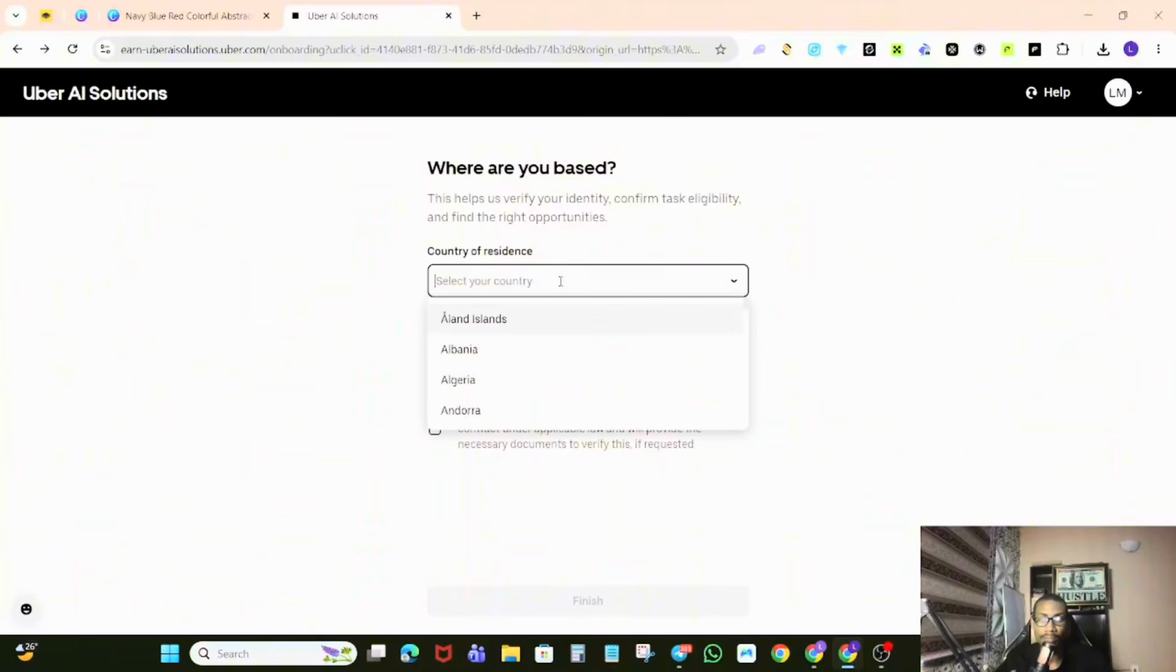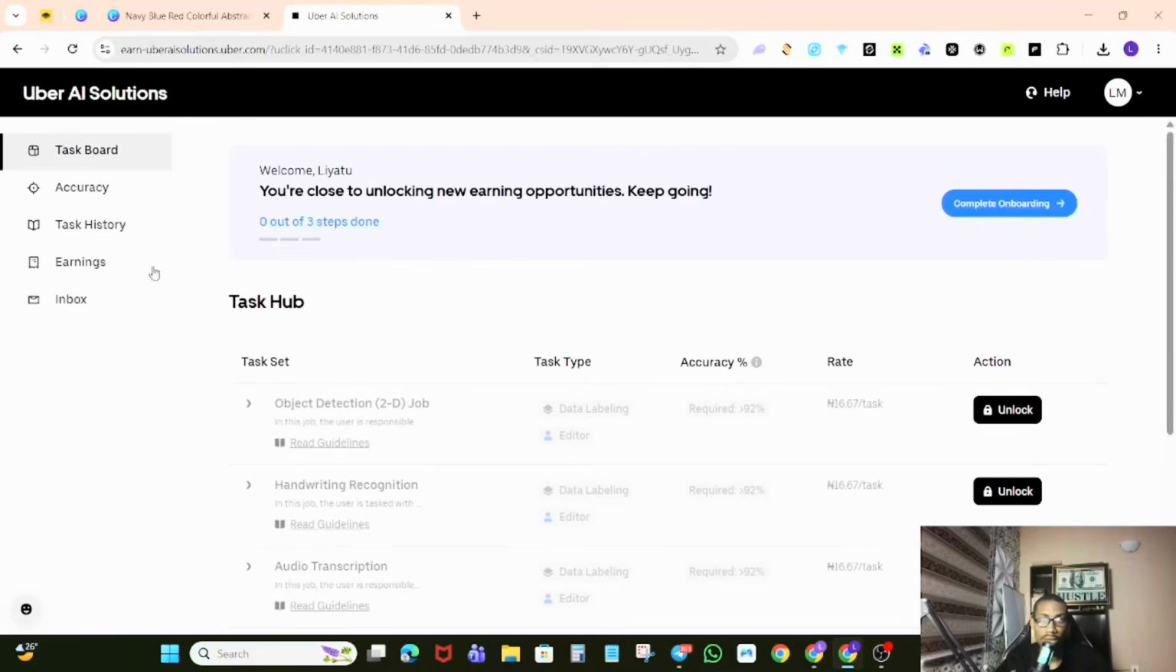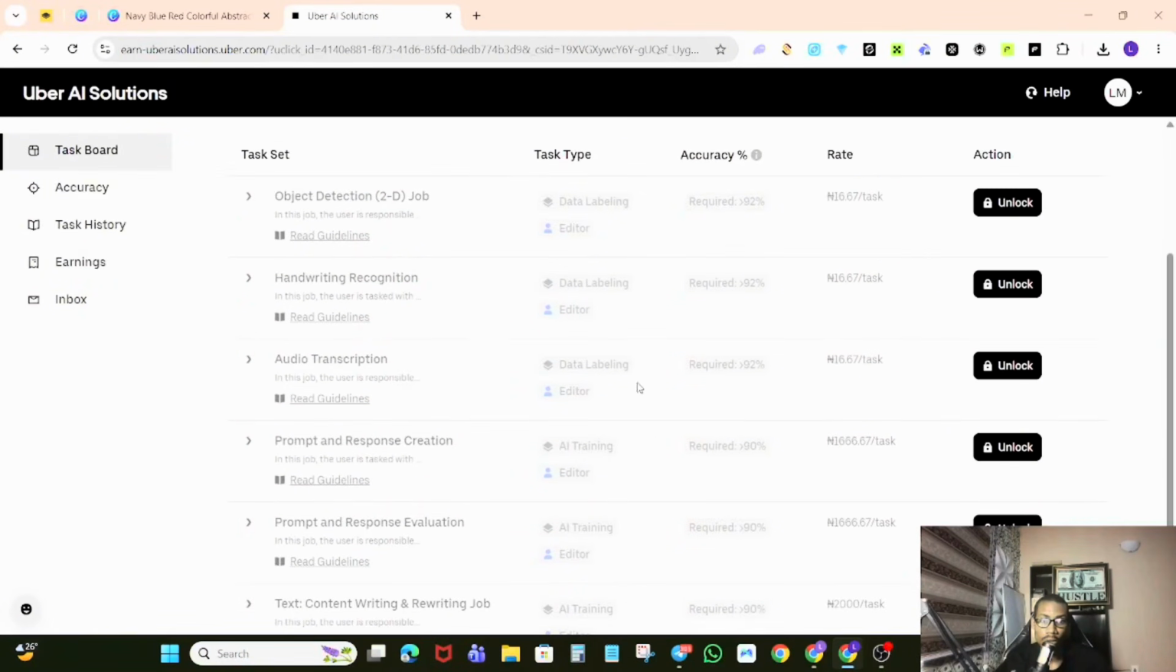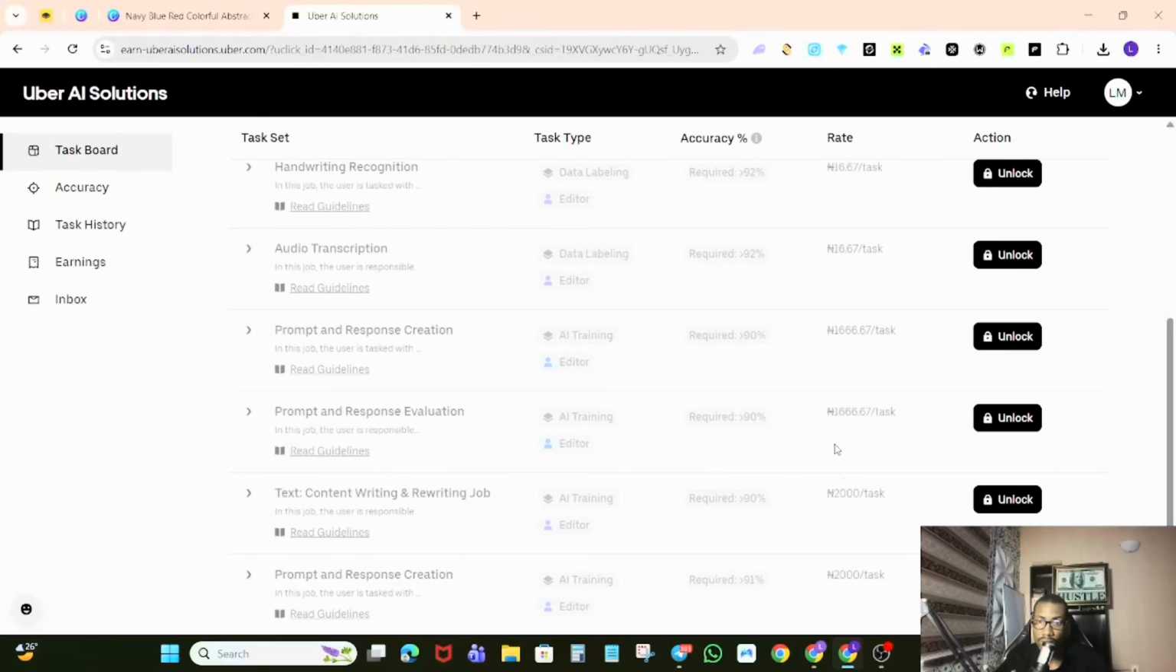So you have to choose your country. As usual, please select Nigeria if you're from Nigeria, or whatever country you are from. Country of origin, yes, it's the same as country of residence. I declare yes, and then you finish. This is how your dashboard will look. You can see there are currently some tasks here. There is a task of 16 naira, a task of approximately 1,700, and also a 2,000 naira per task and another 2,000 naira per task.